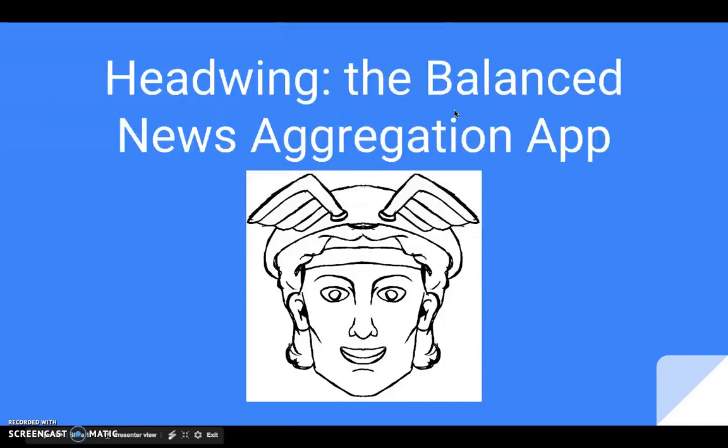So Headwing is the balanced news aggregation app. The icon is Hermes, known as the messenger god, and he had two wings on his helmet. I felt it was an appropriate representation of this app.